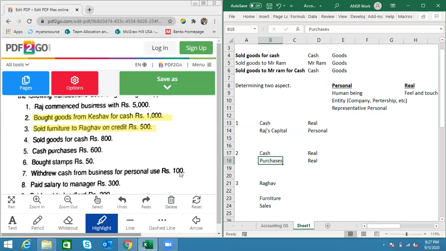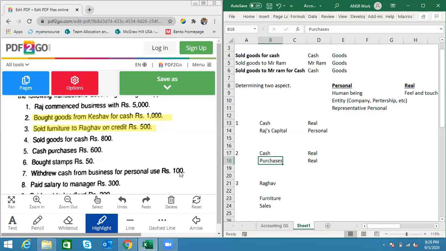So very simply, if the product that you are purchasing or selling is related to the core business, only then do you use goods, meaning that instead of goods, we use purchase or sales, as the case may be. If it is not related to core business, we will use exactly the name of that asset, because that is an asset for the company. It will have an individual account. It'll not be included in the list of goods.